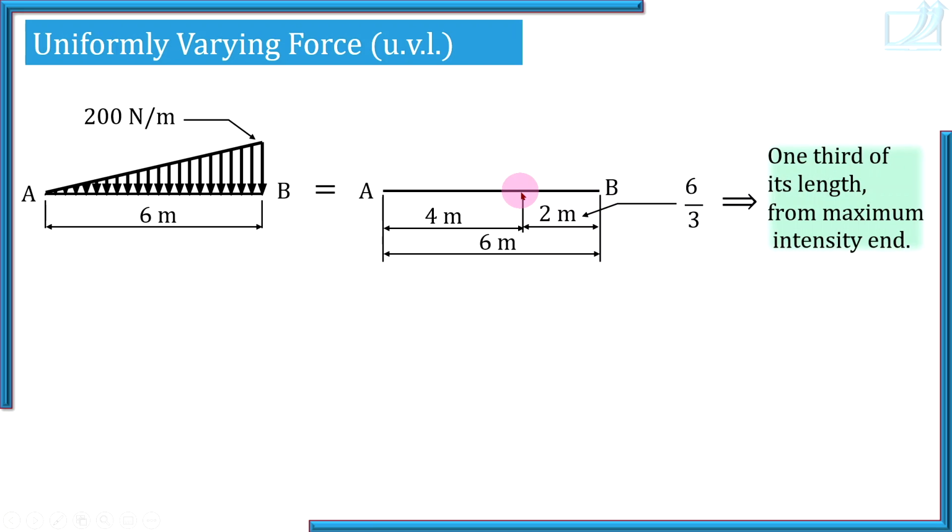And here, at this point we should show that load 600 Newton. Once again listen, a triangular load, that is a uniformly varying load. How to replace it? By a point force. So listen, magnitude is as if you are finding the area of a triangle, height into base by 2, so 200 into 6 by 2, 600 Newton. Direction will be associated with the triangle itself, so downwards. And most important, point of application is 1/3 of its length from the maximum intensity end.